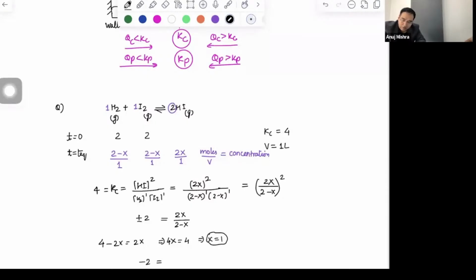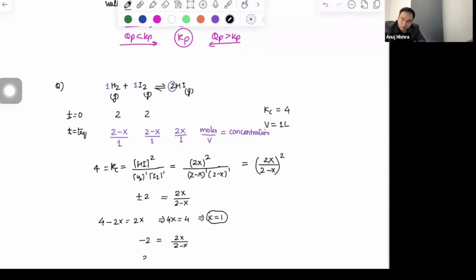Minus 2. So this is 2x minus 4 is 2x. So this is not giving me anything, nothing. Okay, this is not giving me anything. So can I say this value anyway is useless. Fine. So x is 1.